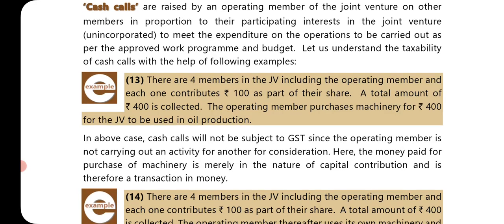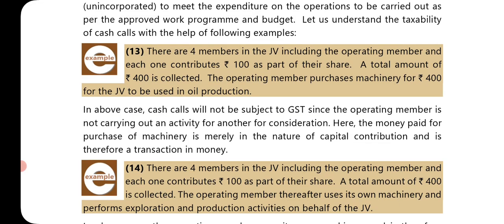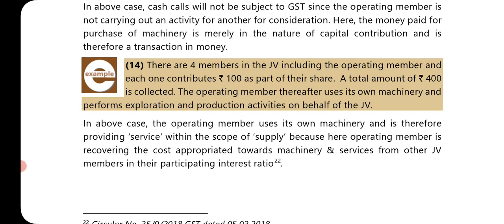There are 4 members in the joint venture, including the operating member, and each one contributes rupees 100 as part of their share. The total amount of 400 is collected. The operating member purchases machinery of rupees 400 for the JV to be used in oil production. In the above case, cash calls will not be subject to GST since the operating member is not carrying out an activity for another for consideration. Here, the money paid for the purchase of machinery is merely in the nature of capital contribution and is therefore a transaction in money.